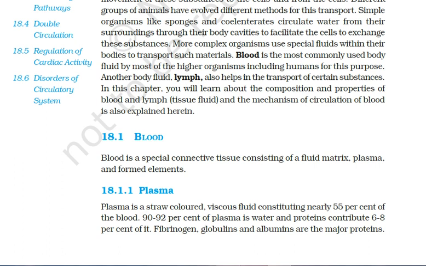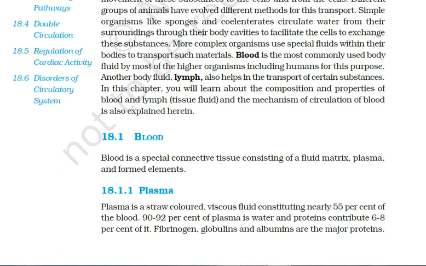The leukocytes are also divisible into granulocytes and agranulocytes. The granulocytes have granular cytoplasm. They are further divisible into neutrophils, eosinophils and basophils. And agranulocytes, here the cytoplasm is non-granular or homogeneous. Agranulocytes are monocytes and lymphocytes, and there are two types of lymphocytes, B lymphocytes and T lymphocytes. So now we'll learn in detail about the plasma.